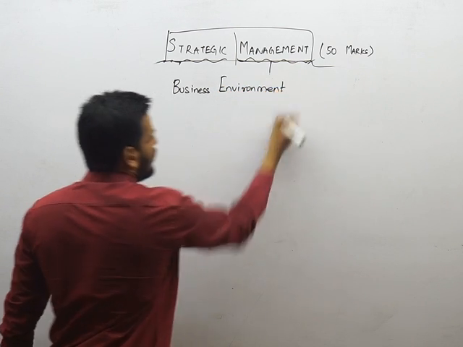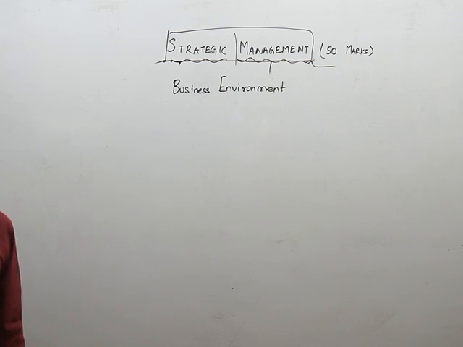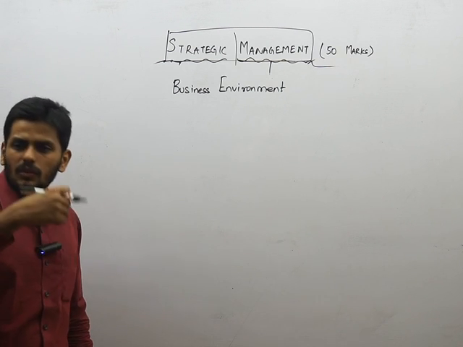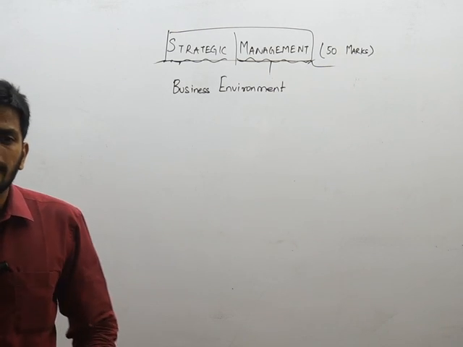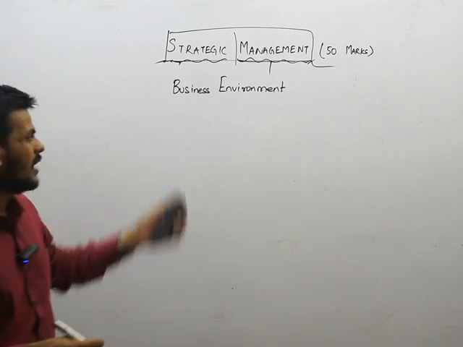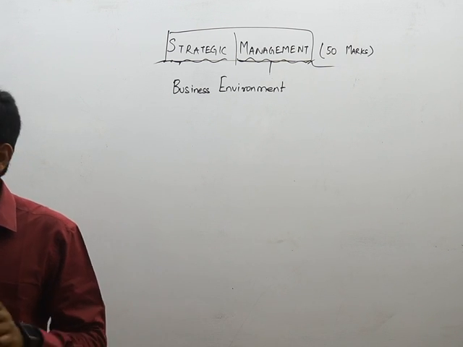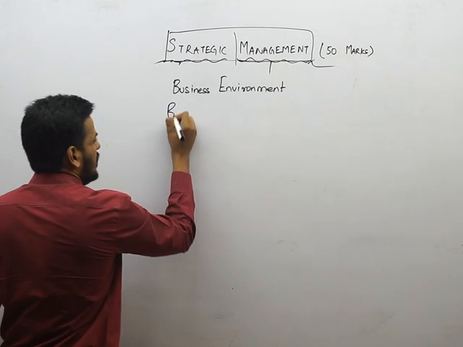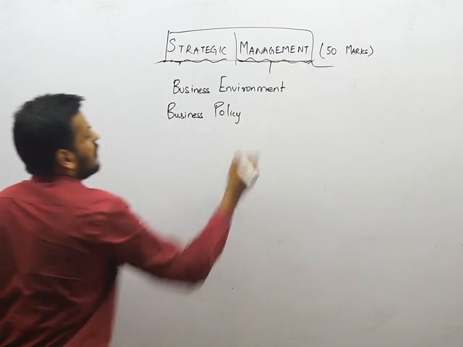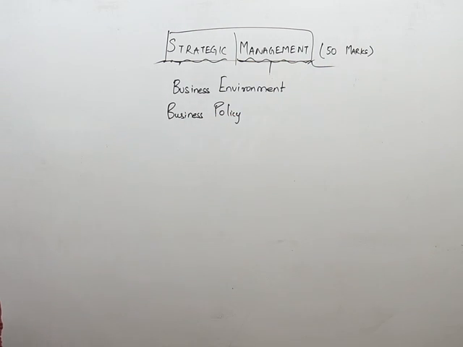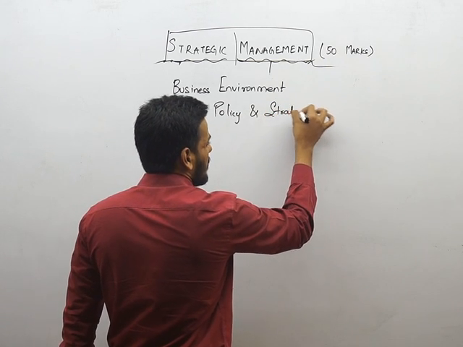So business environment is your very first chapter, to tell you and help you understand what a business is, how it works, what is surrounding the business, and how it helps a business. Is environment something that is helping the business, or is environment something that is causing the business not to grow? Considering all these points, we need to understand that. Then every business will follow a set or a sequence of things that they have to do, which is called a business policy. We need to understand what every business follows as a business policy, and then we also have to understand the concept of strategic management.